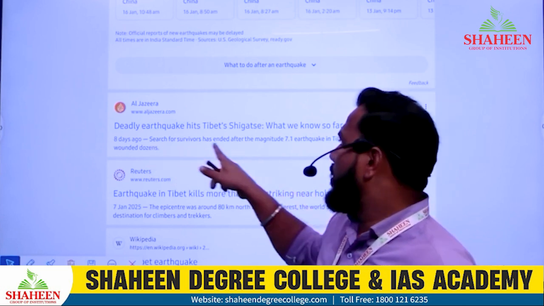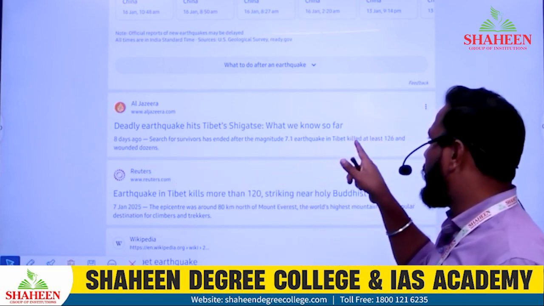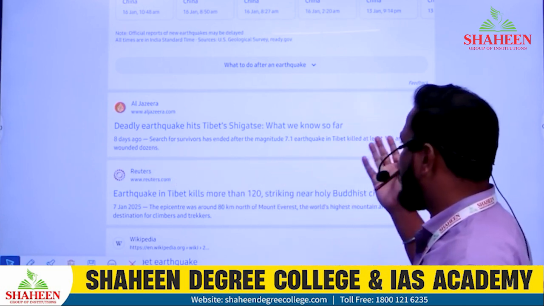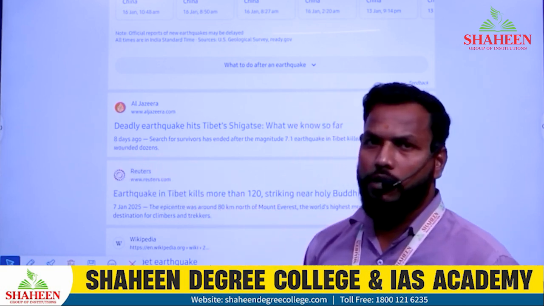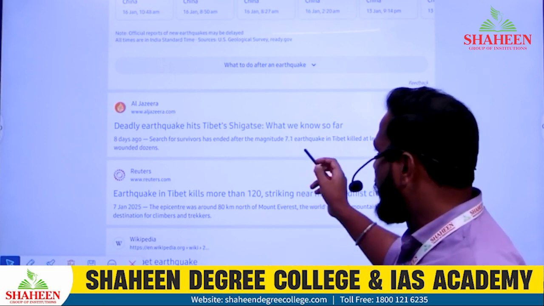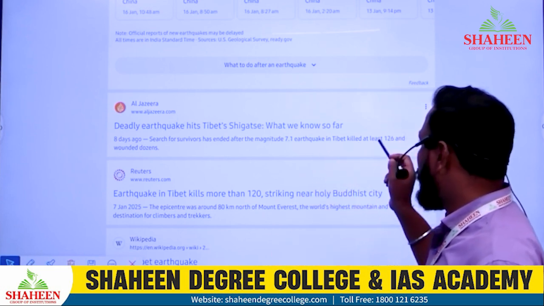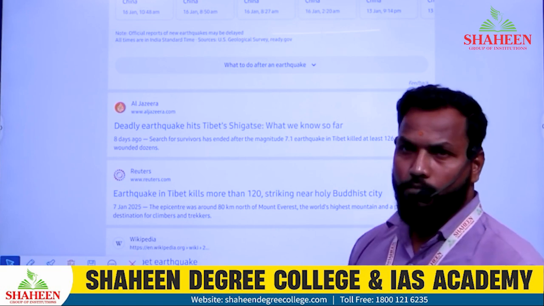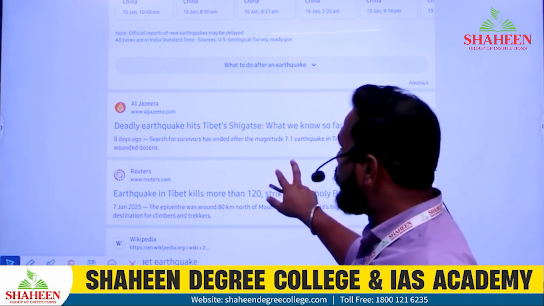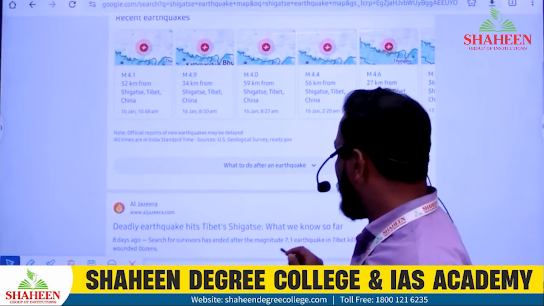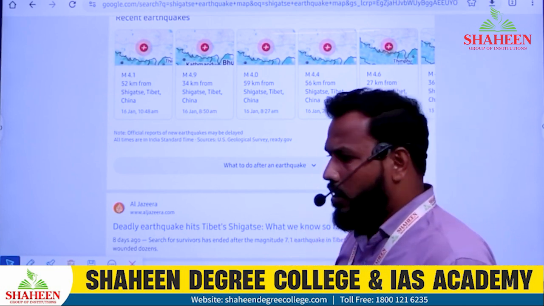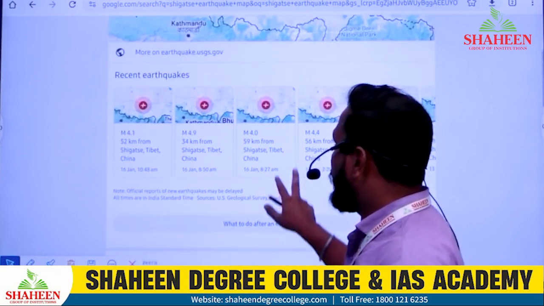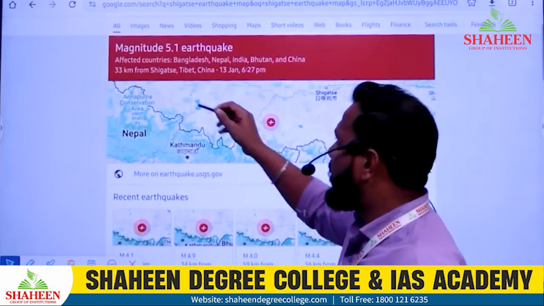Yes, see here, the 7.1 earthquake killed at least 126. This is from 8 days ago, but today's real fact is that the death toll has crossed more than 200. See here it is mentioned 7.1, which is the exact magnitude, whereas the other figure was taken as an average.